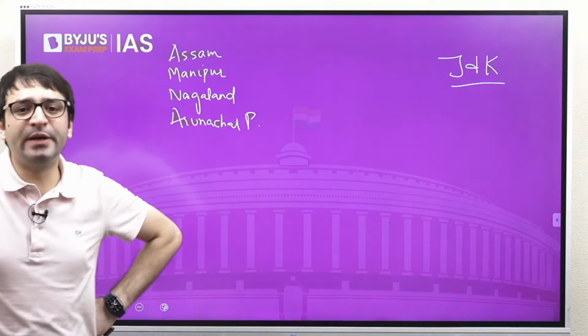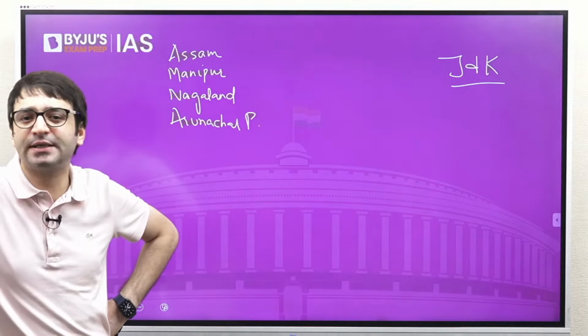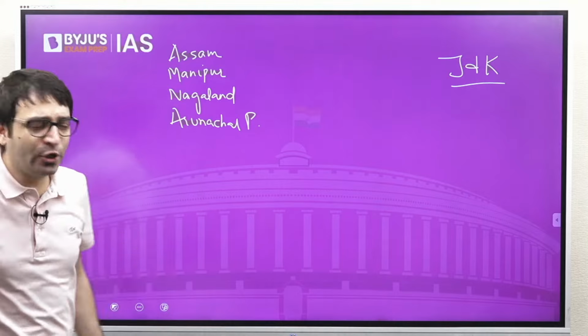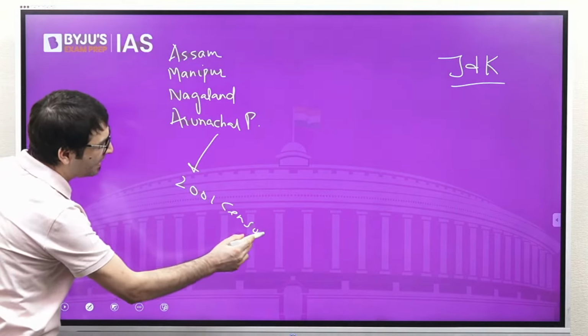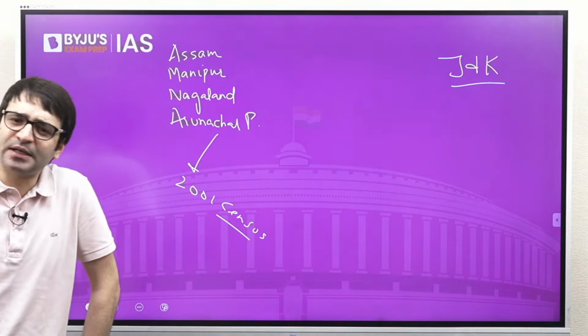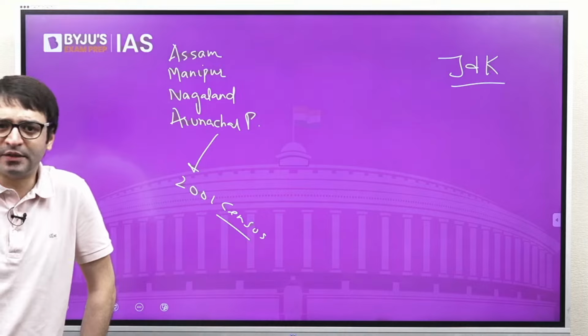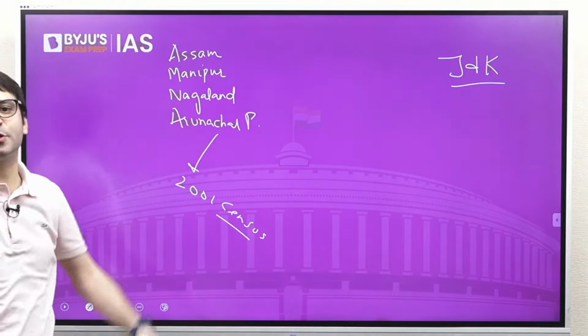This delimitation exercise was not carried out in these 4 states because these 4 states had protested, saying we don't want the 2001 census to be the basis for reorganization or delimitation. And ultimately, the President said, okay, the delimitation exercise will not be carried out in Assam, Manipur, Nagaland, or Arunachal Pradesh.